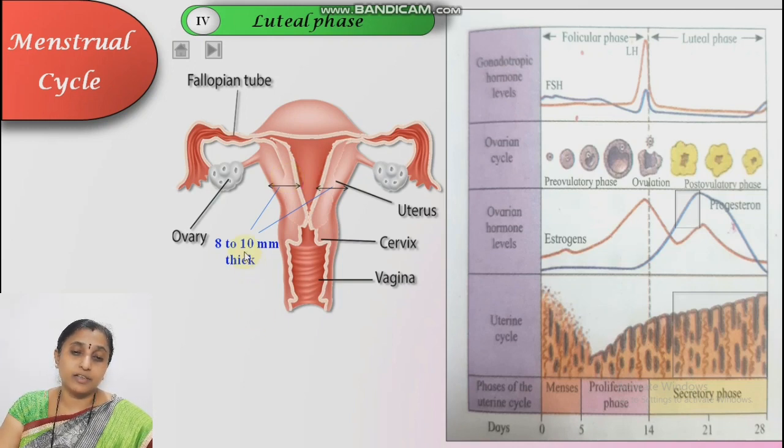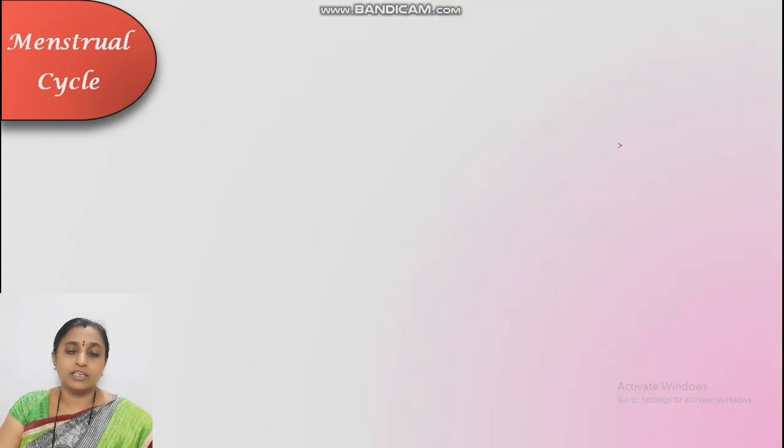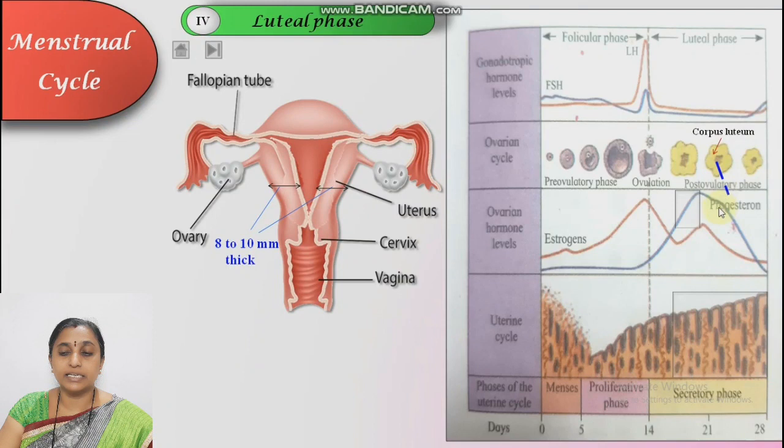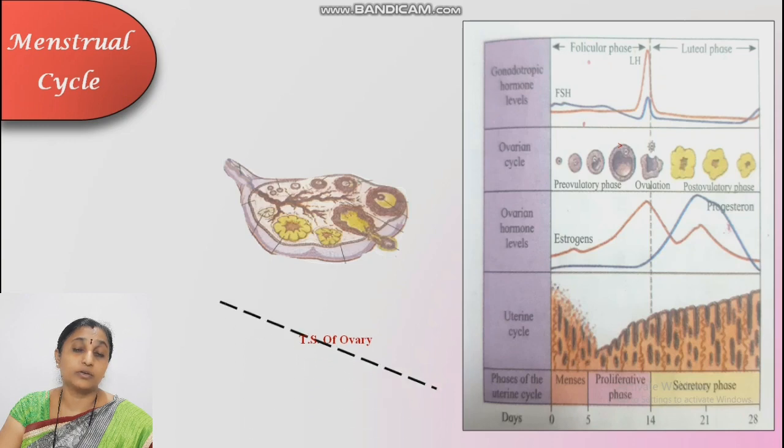Now the thickness in the luteal phase is about 8 to 10 millimeter. See in the diagram what happens. If fertilization takes place, the corpus luteum becomes active. It secretes progesterone, and this progesterone level increases, and it increases the thickness of the endometrium to about 8 to 10 millimeter. Not only do these changes take place in the uterus, they also take place in the ovary. What happens in the ovary during this phase?